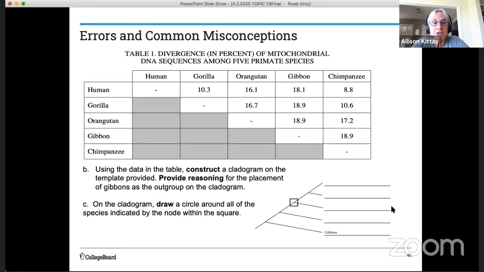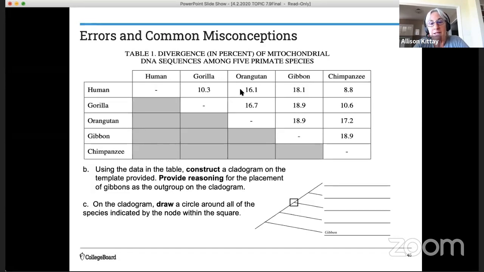So we're looking again at that data table, which you've had some practice with, and we're looking at molecular evidence. We're looking at the divergence. These are percents of mitochondrial DNA sequence differences among 5 primate species. You can see we have humans, gorillas, orangutans, gibbons, and chimps. If you look across, you can see the gibbon at 18.1% has the greatest difference from the human.